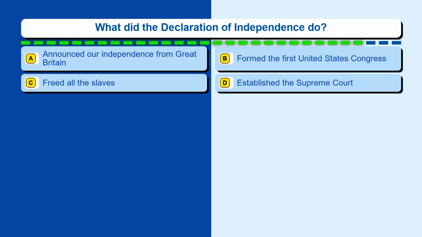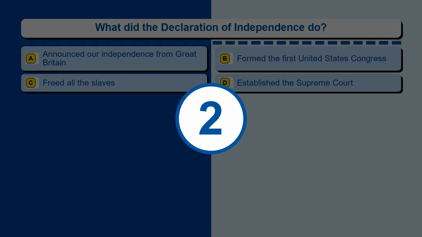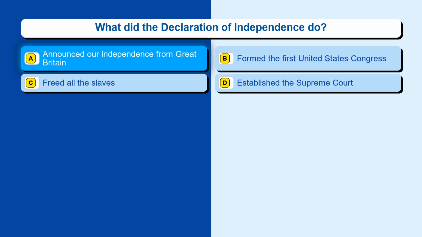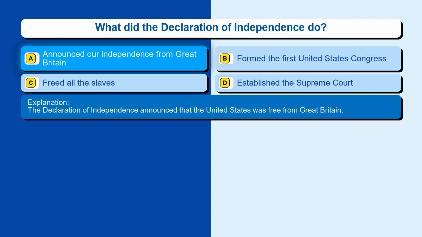Question 94. What did the Declaration of Independence do? Option A, announced our independence from Great Britain. Option B, formed the first United States Congress. Option C, freed all the slaves. Option D, established the Supreme Court. The correct answer is option A, announced our independence from Great Britain. The Declaration of Independence announced that the United States was free from Great Britain.